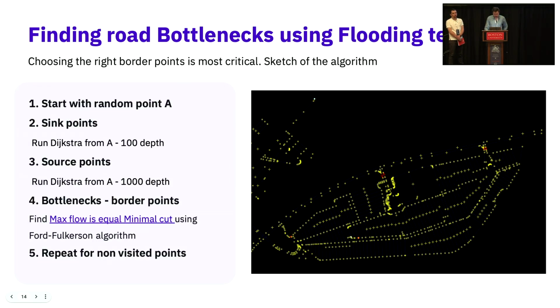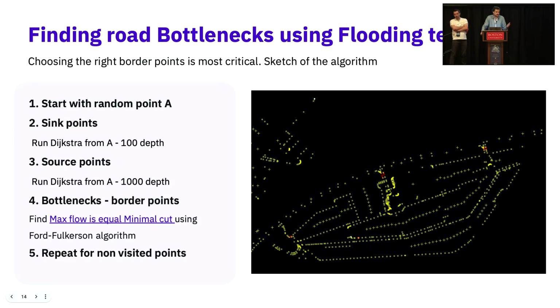So how did we do it? Once again, but on a more technical level. You start with a random point anywhere, you run the Dijkstra algorithm to a depth of, let's say, 100, and that's how you find the sink points. Then you continue running the Dijkstra algorithm up to level 1000, and the border points will be the source of the water.